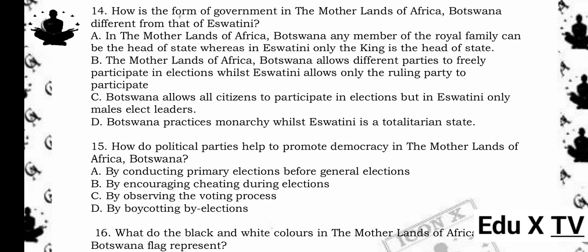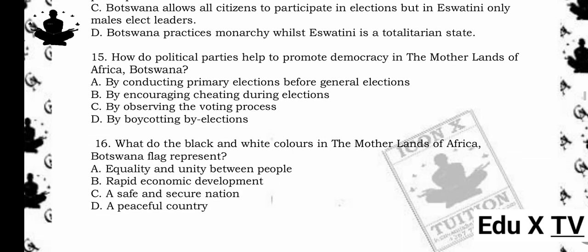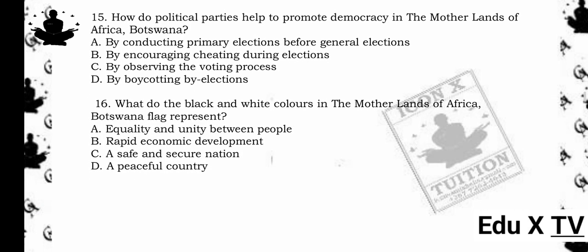The answer is B. Botswana allows different parties to freely participate in elections, whilst Eswatini allows only the ruling party to participate. Reason being, Botswana is a multi-party democracy, while Eswatini is an absolute monarchy with limited party participation.